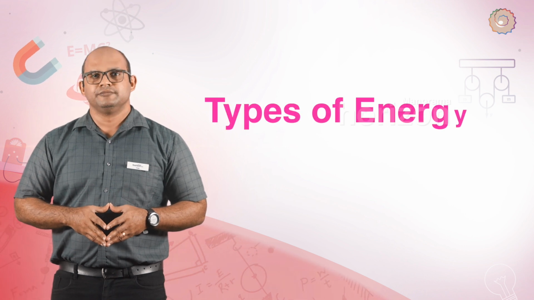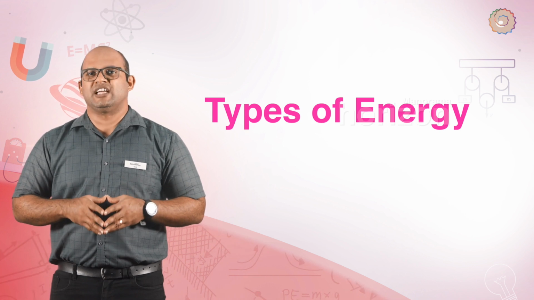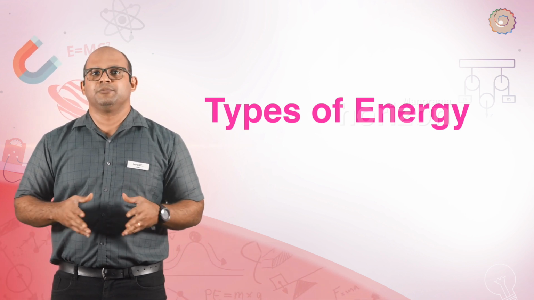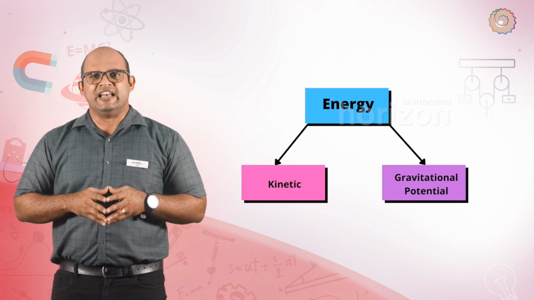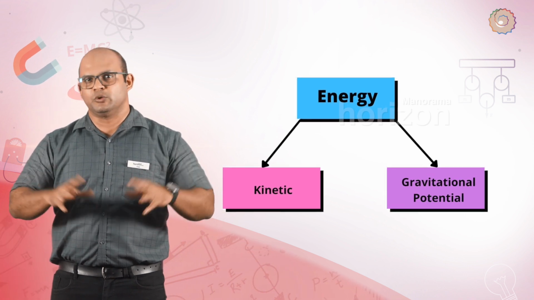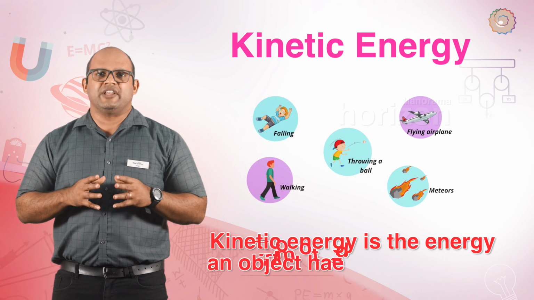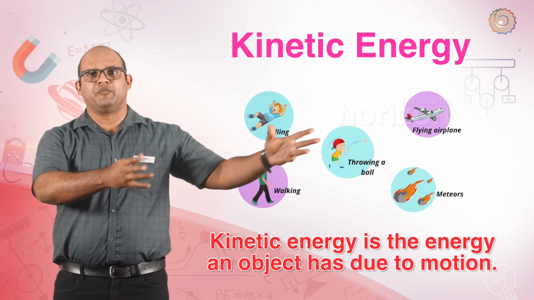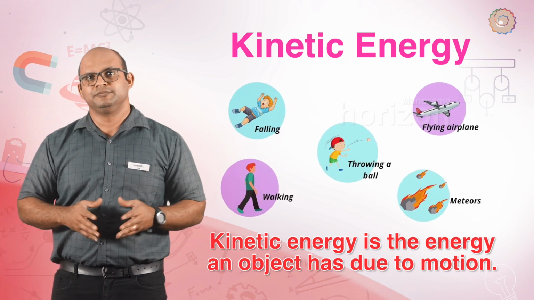Types of energy. For the sake of clarity, we shall limit ourselves to two types of energy that an object can possess among many others. These are kinetic energy and gravitational potential energy. Let's look at these one at a time. Kinetic energy, the energy possessed by an object by virtue of its speed. This is why it is also called the energy of motion.